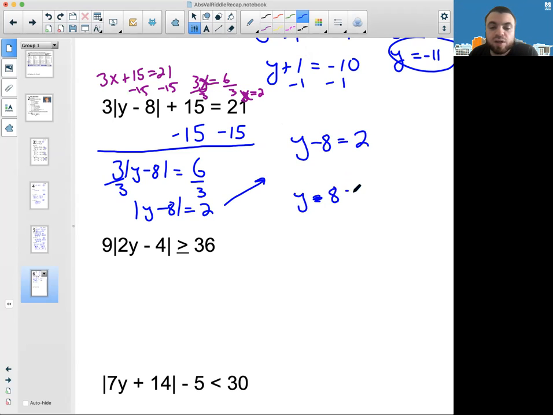And the other one is -2. See, this is me creatively trying to get a minus sign. So we'll add 8 to get y alone. So 2 plus 8 is 10. We will add 8 as well in the other one. -2 plus 8 is 6.